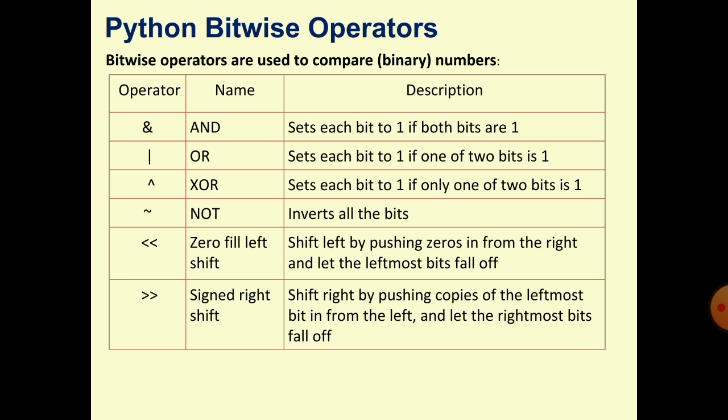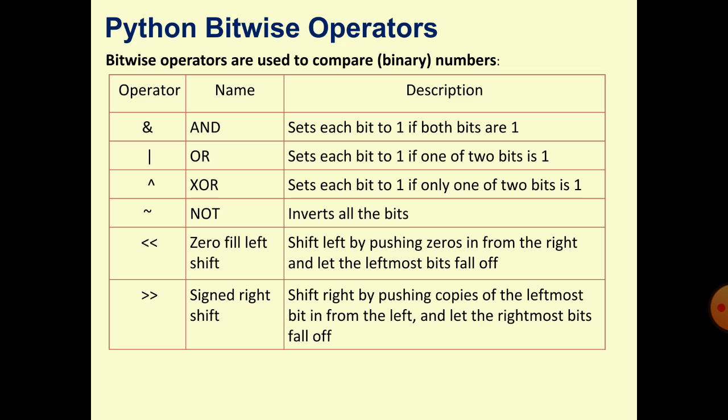Then left shift and right shift. Left shift shifts the bit value of the variable to the left by pushing 0 in from the right, and the leftmost bits fall off.